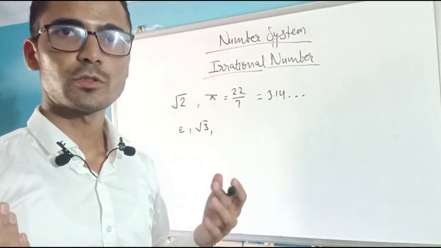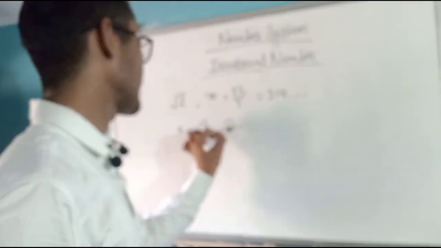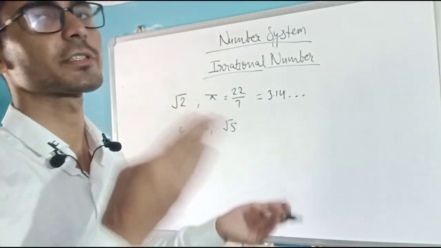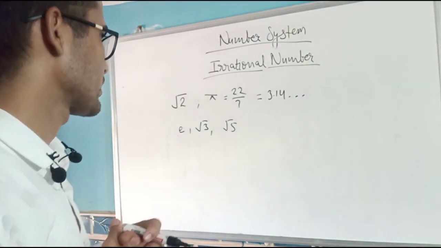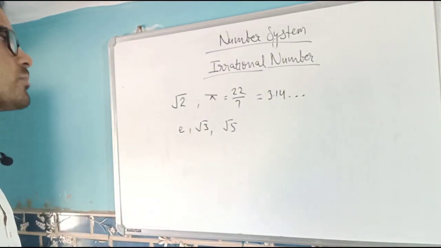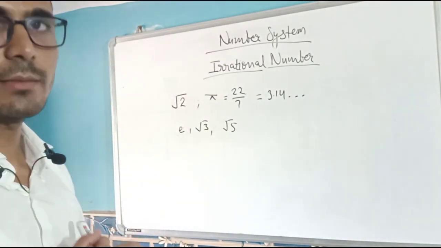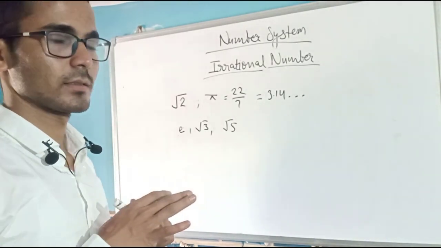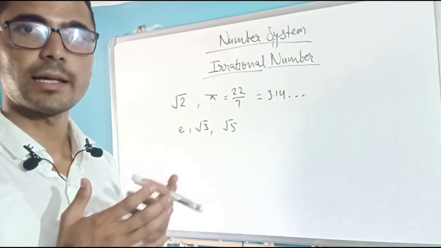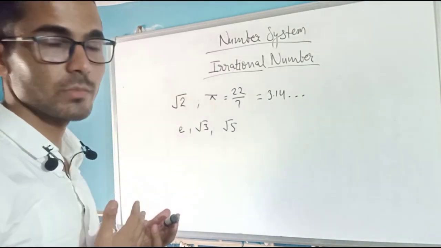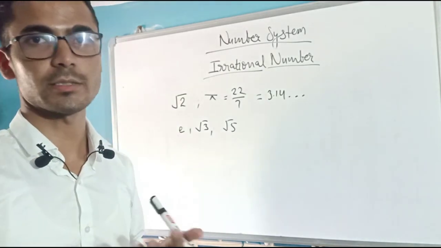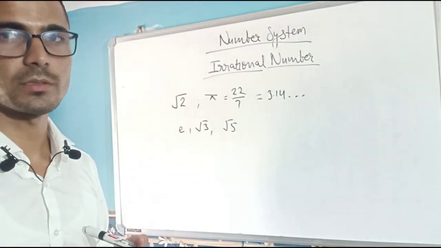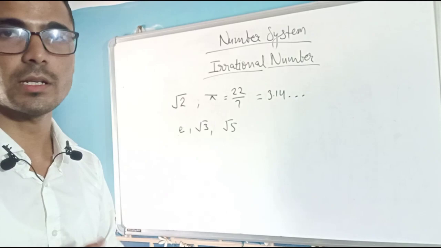The square root of any prime number is also an irrational number, and of course combinations of these prime numbers also generate other types of irrational numbers. So what do you think? How would the mathematicians have landed there? How did they come up with these types of numbers? Such kinds of numbers also exist. I'm saying there exists another class of numbers which is called irrational numbers. But how do we express them on the real line?